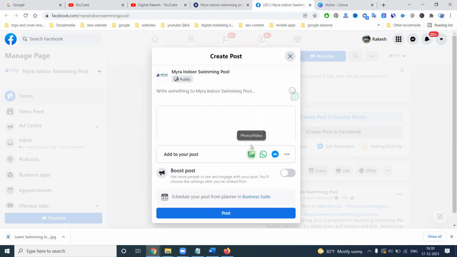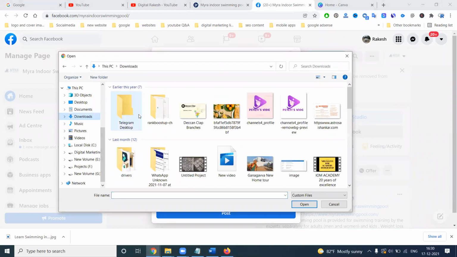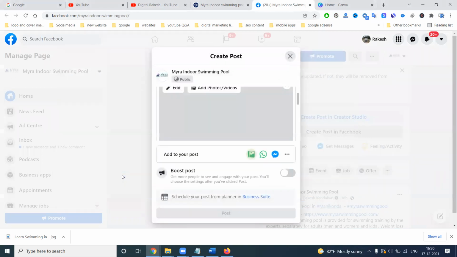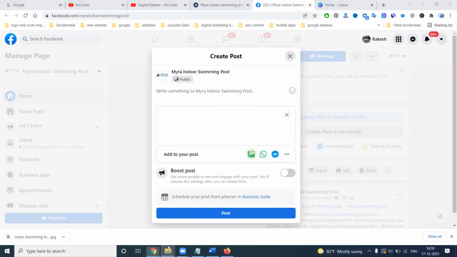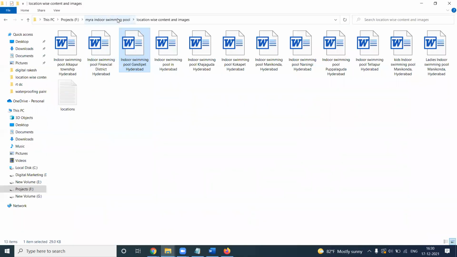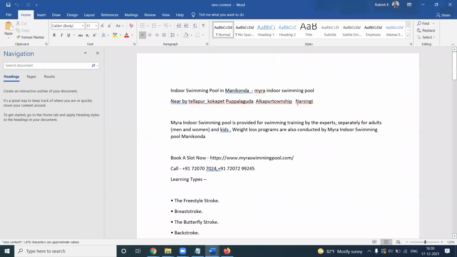What are the posts you have done? Select your post option. Here it is. Post your particular designed image. Next, the content you have been preparing from the social network will be here.